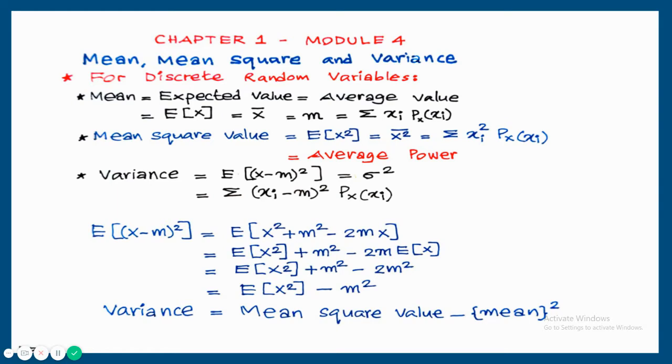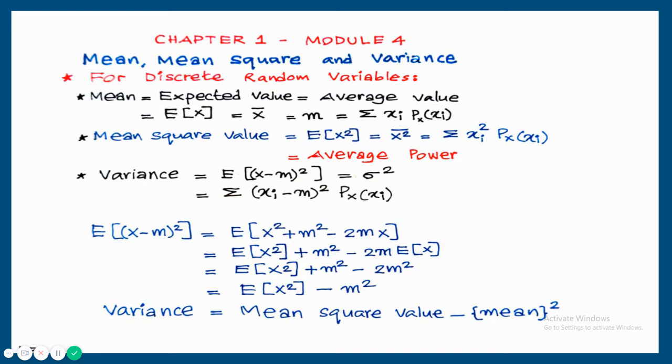Mean square value. So the random variable should be squared first. Then it is multiplied with the probability and summed, and that is the mean square value. Sigma xi square into P of xi. xi square is the square of each random variable and P of xi is the corresponding probability.